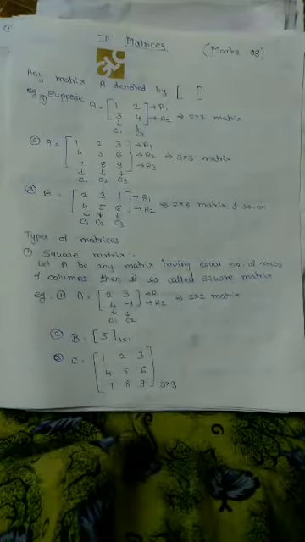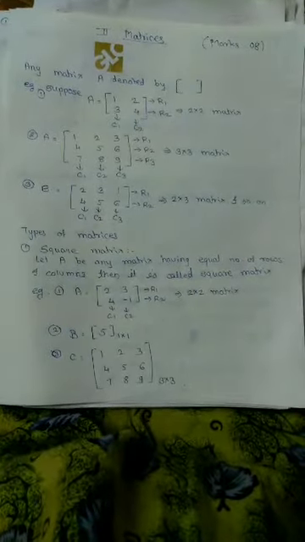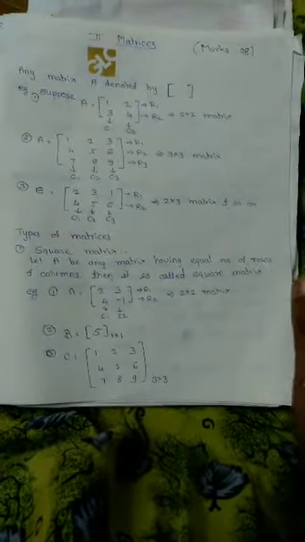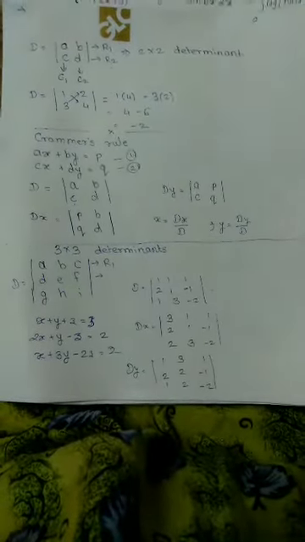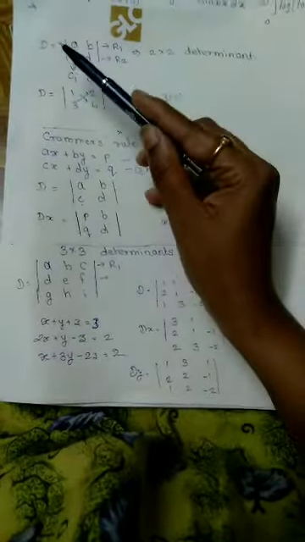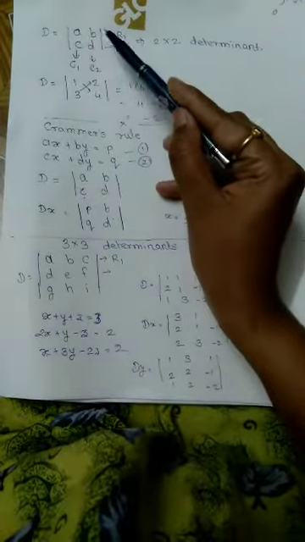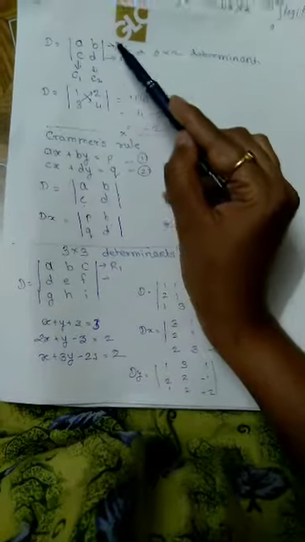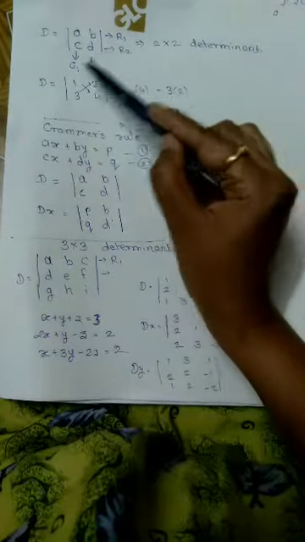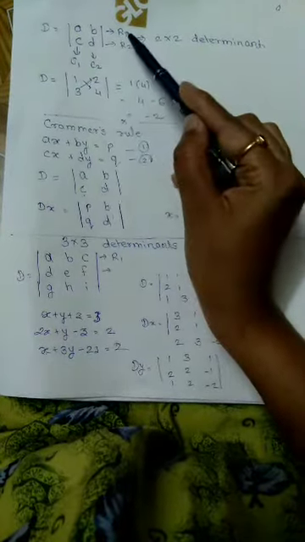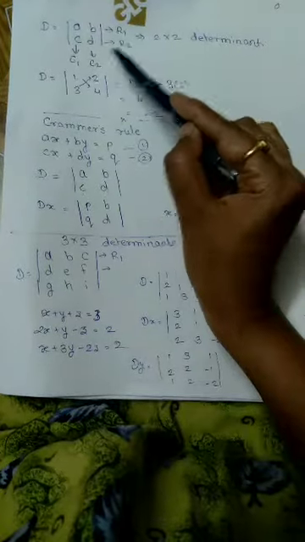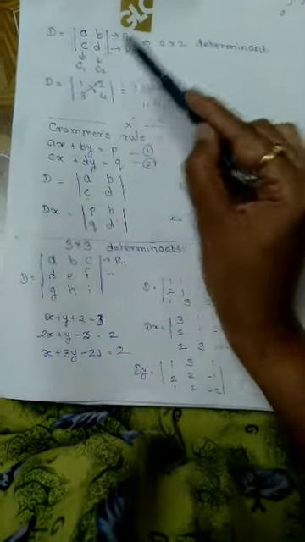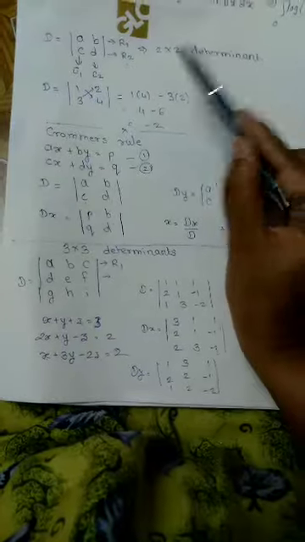Before proceeding to matrices, we have to take a little revision of determinants. You have studied the determinant topic. In a determinant, what are we doing? We write entries between two vertical lines. Suppose there are entries A, B, C, D. This contains first row, first column, and first row, second column. So this is called a 2 by 2 determinant.